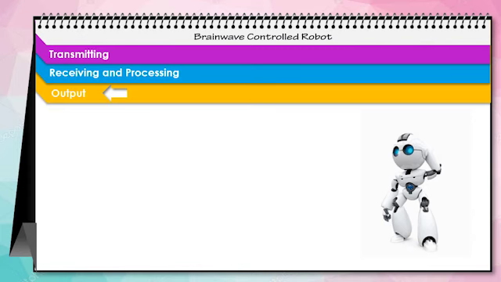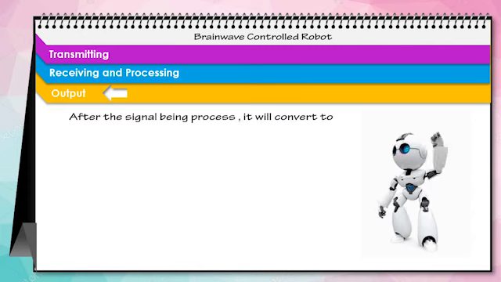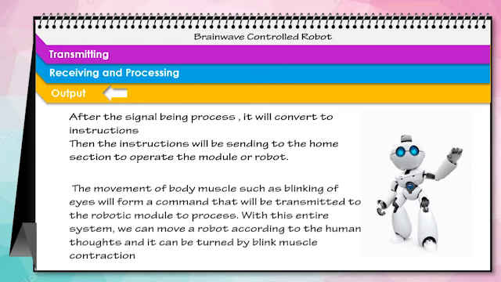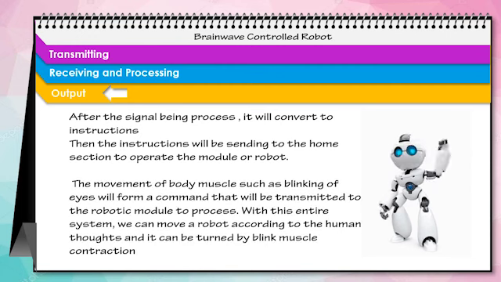For the last step, the output. After the signal is processed, it will be converted to an instruction. Then the instruction will be sent to the home section to operate the module or robot. The movement of the body muscle, such as blinking of the eyes, will form a command that will be transmitted to the robotic module to process. With this entire system, we can move a robot according to human thought, and it can be turned by blink muscle contraction.